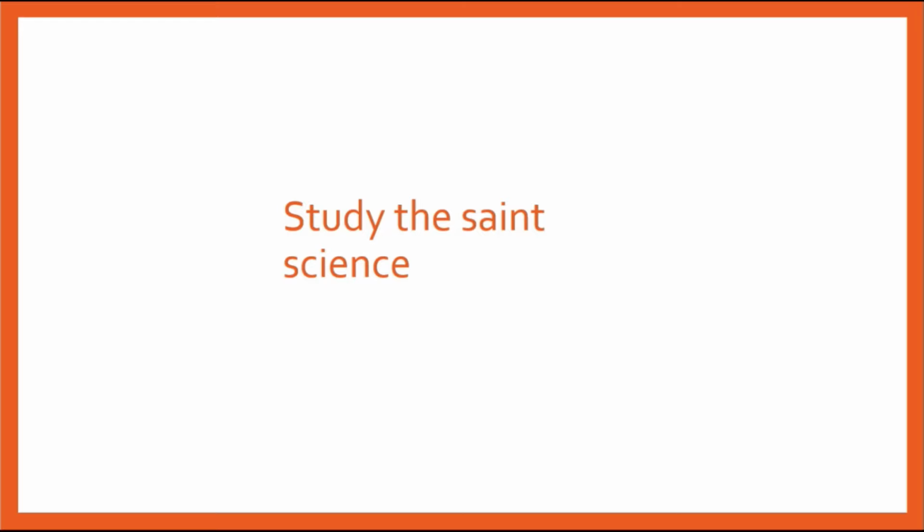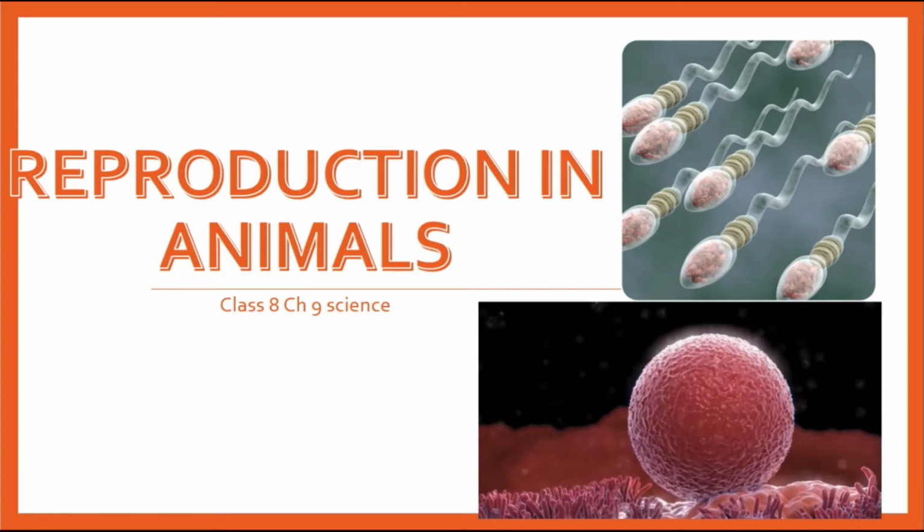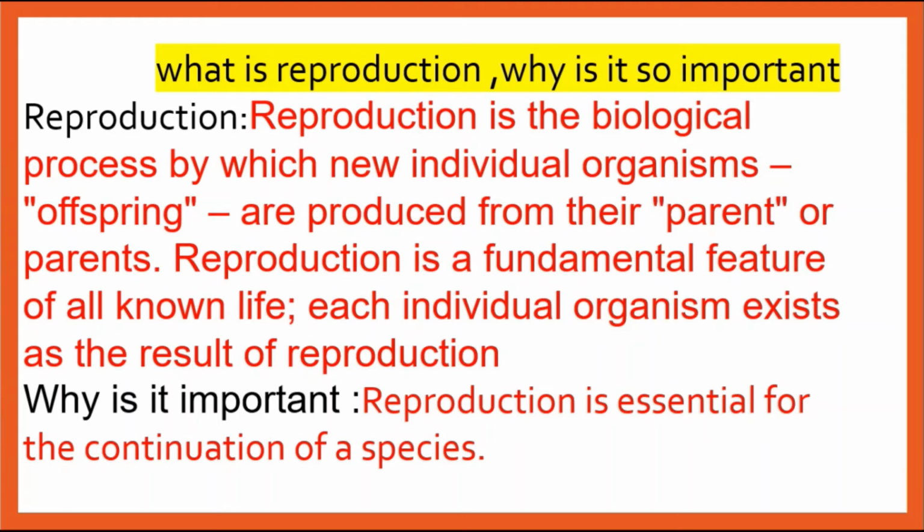Today we are going to deal with the subject of science and the topic of reproduction in animals, class 8 chapter 9 science. Let's see first what reproduction is. Reproduction is a process by which organisms like offsprings are produced from one parent or parents.